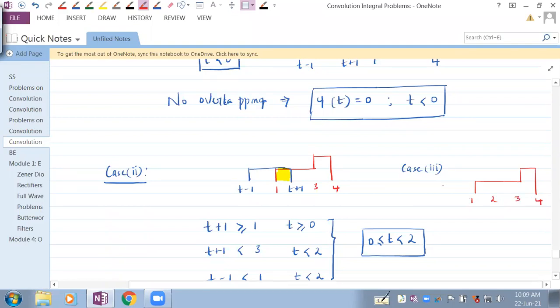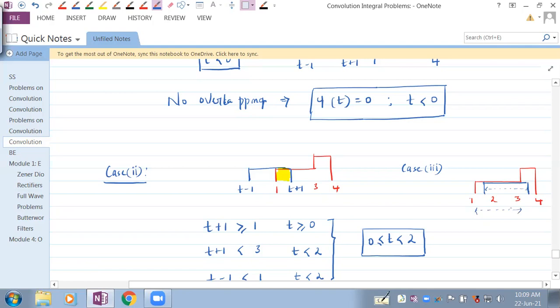Now, the other signal that we have is this. Because this width is 2 and this width is 2, if I bring this here, it has to go beyond 3.